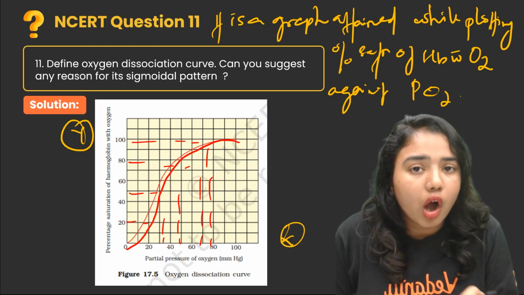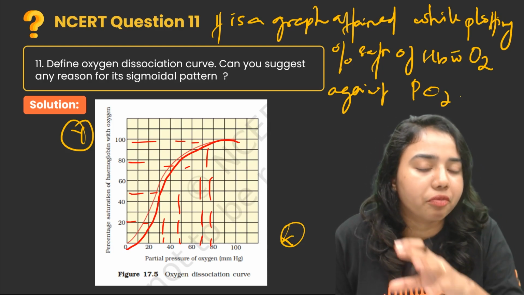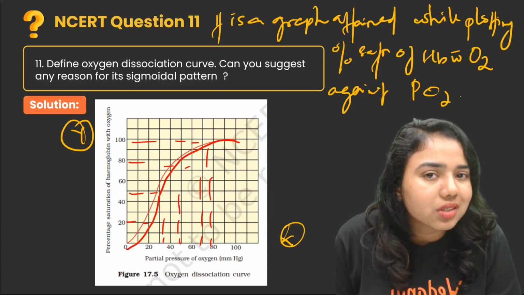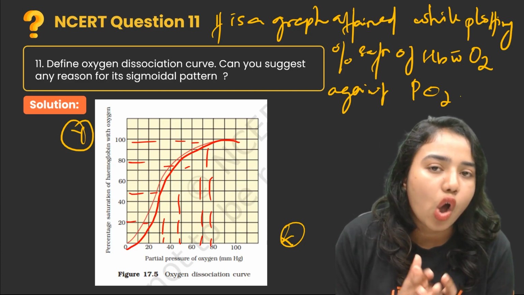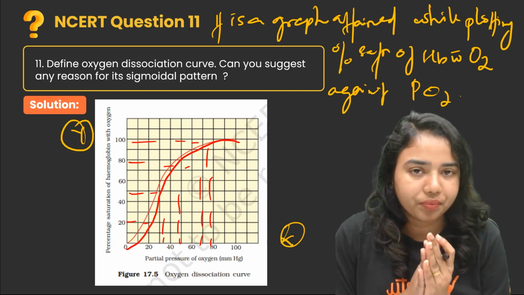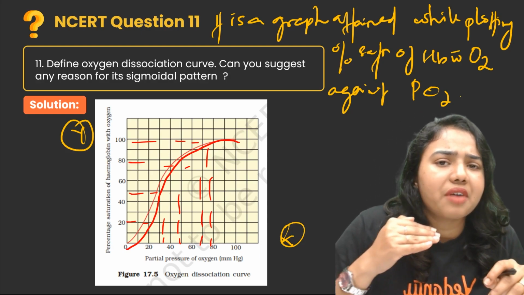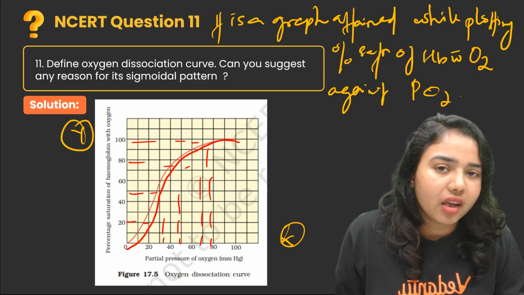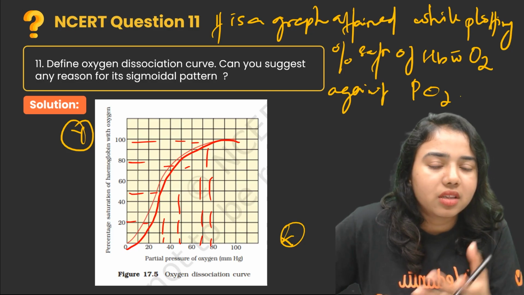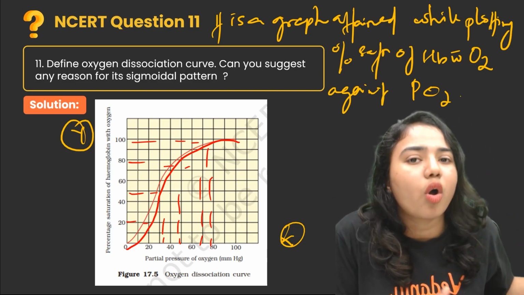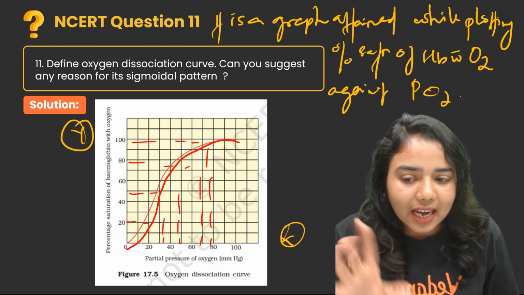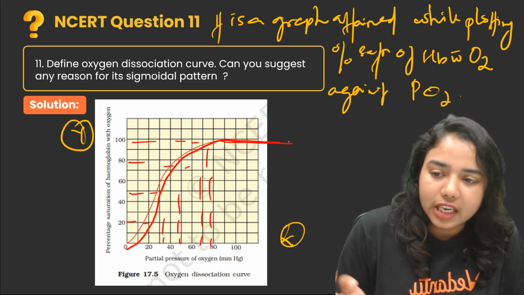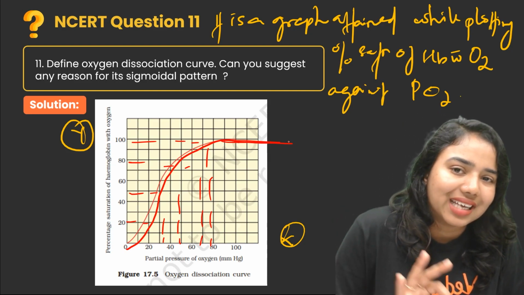But when all the hemoglobin are occupied with oxygen molecules, that is, no further hemoglobin molecules are available to bind with the oxygen molecules to form oxyhemoglobin, at this stage the graph is constant. The graph is stable because there is no leftover hemoglobin. Excess oxygen is there, but there is not enough hemoglobin to form oxyhemoglobin. So at that time, the graph is stable or constant. That is why we obtain a sigmoidal pattern or an S-shaped curve.